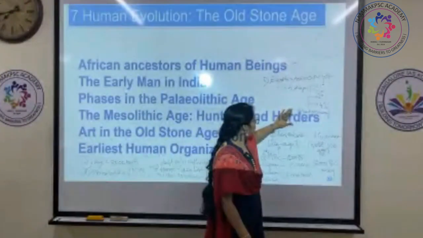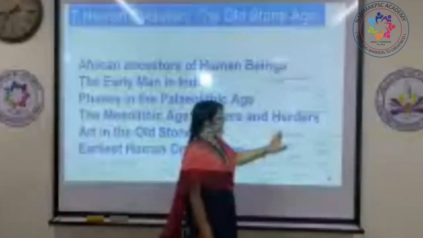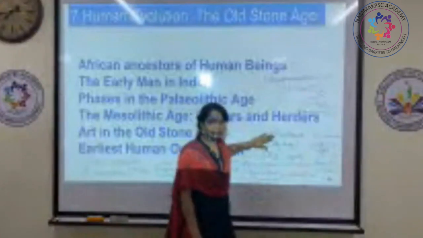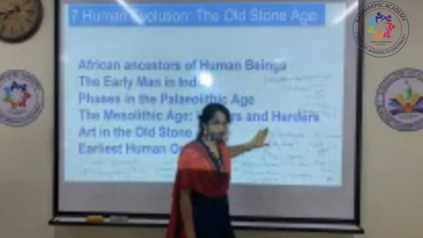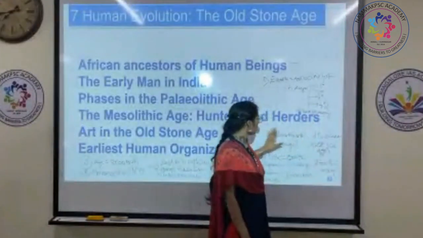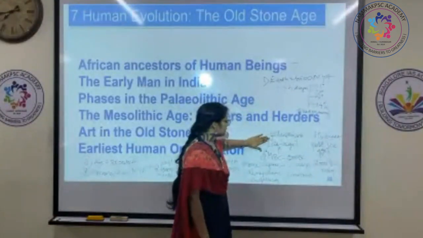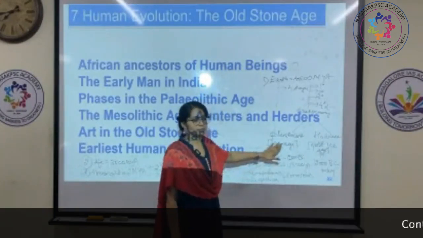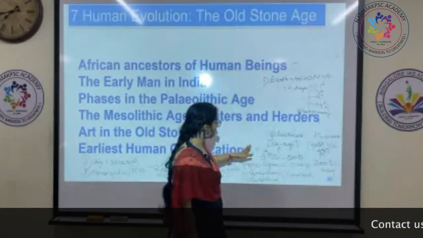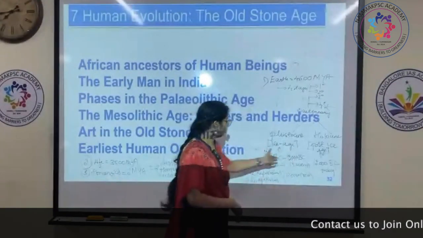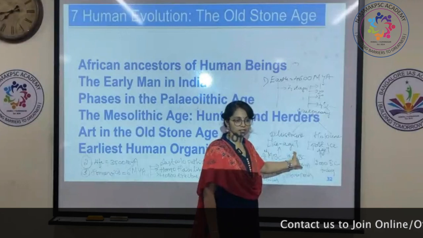In the quaternary part we will see a classification into 2: the Pleistocene epoch and the Holocene epoch. The Pleistocene is from around 2 million years ago to almost 12,000 years ago, that is 12,000 BC.